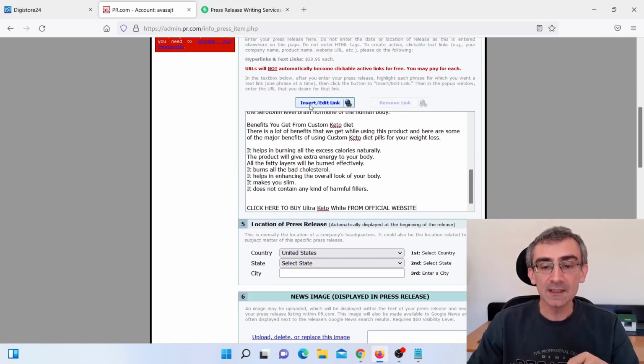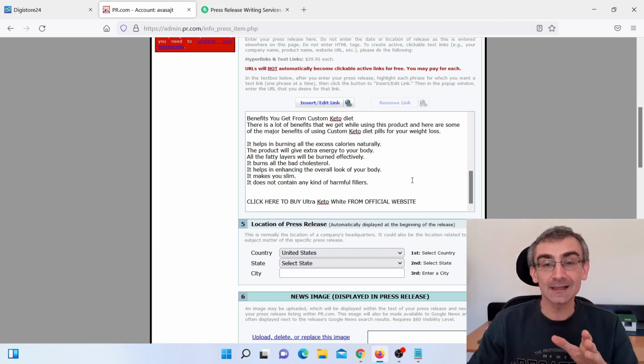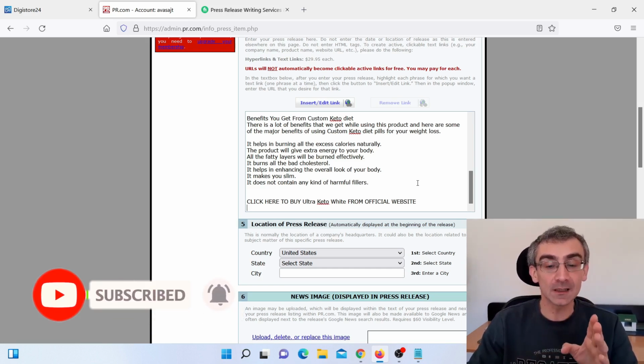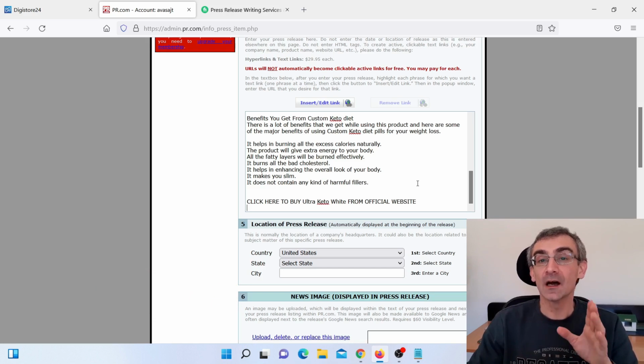And here you can see the option insert link. Now in pr.com you actually need to pay $30 if you wish to insert your link. But on many other free press release websites you can actually add one link for free. If you wish to add 2, 3, 4, then you will need to pay. But if you wish to add just one link, you can add it for free. But on pr.com you need to pay to add a link.